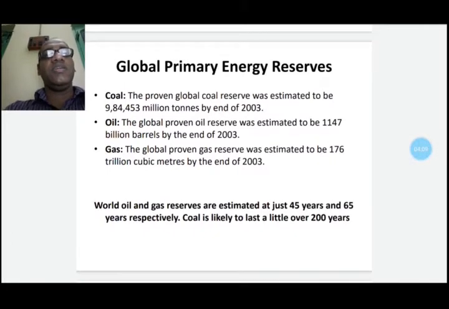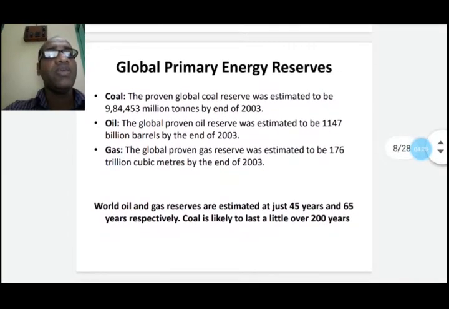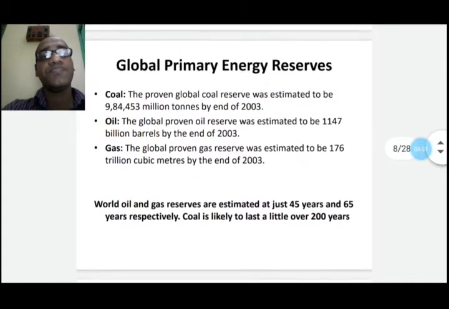Oil is 1,147 billion barrels according to the 2003 estimation. Natural gas globally is 176 trillion cubic meters at the end of 2003.